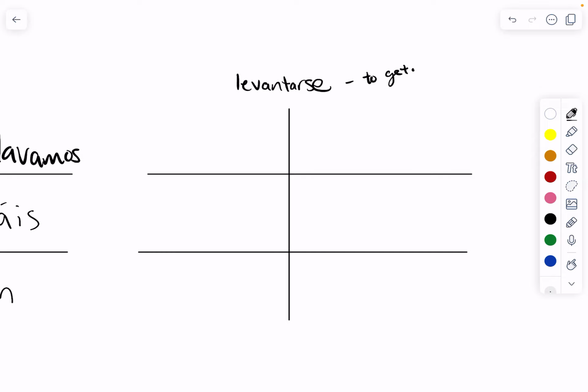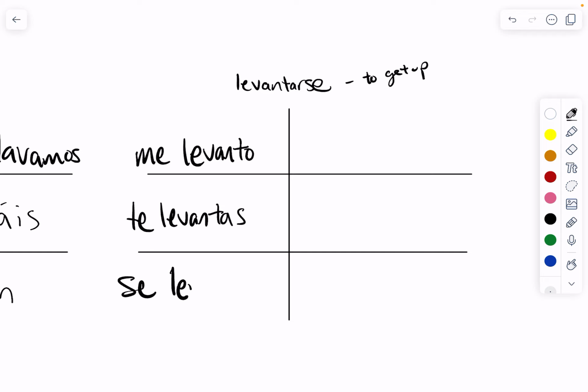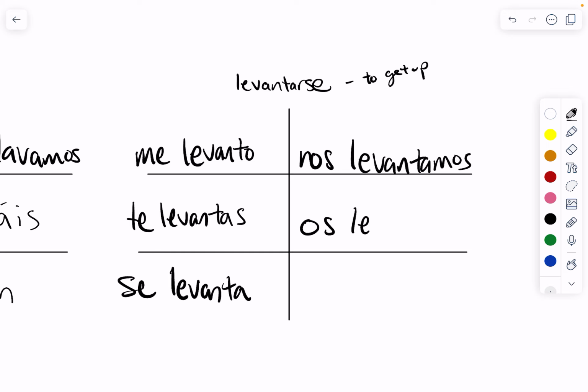Another verb that conjugates reflexively is levantarse. Levantarse means to get up. This could be to get up in the morning or even just rising up out of your chair. So yo me levanto, tú te levantas, usted, él, ella se levanta, nosotros nos levantamos, vosotros os levantáis. Ellos, ellas, ustedes se levantan.